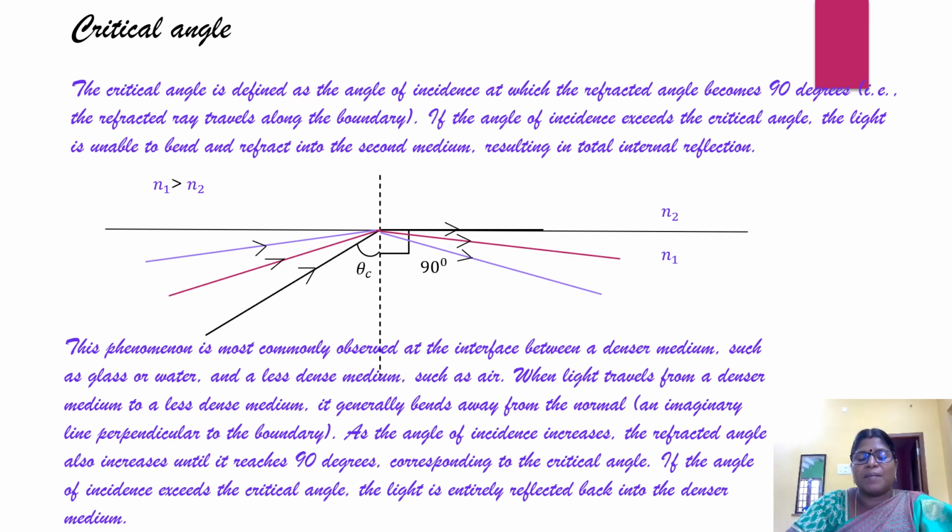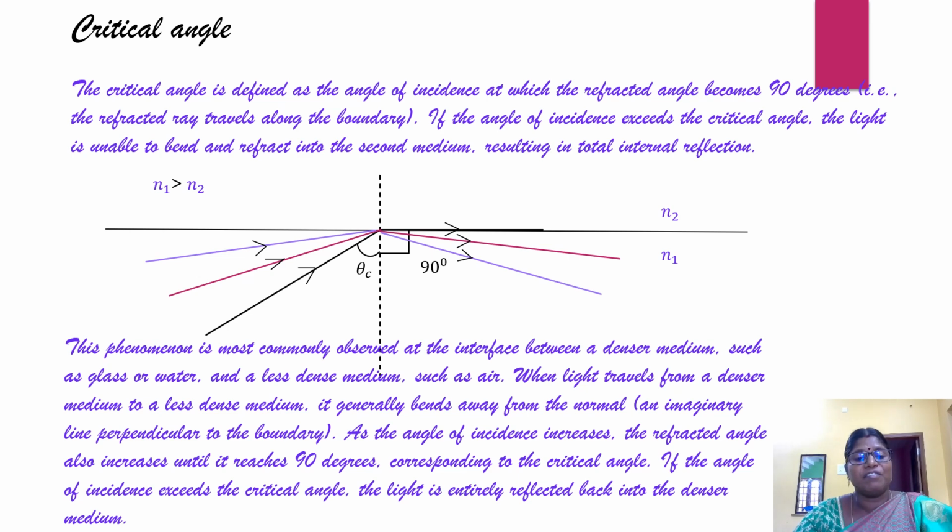So here n1 is the refractive index of the medium 1 and n2 is the refractive index of the medium 2. Usually the refractive index of medium 1 will be greater than the refractive index of the medium 2. So this is the denser medium and n2, the medium 2, is the less denser medium. So this phenomenon is most commonly observed at the interface between a denser medium such as glass or water and a less denser medium such as air.